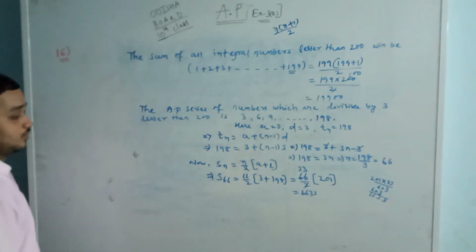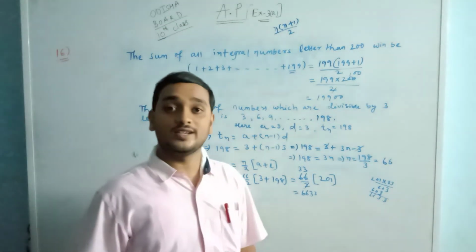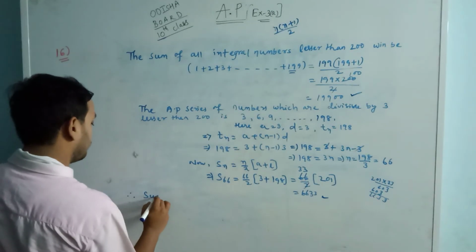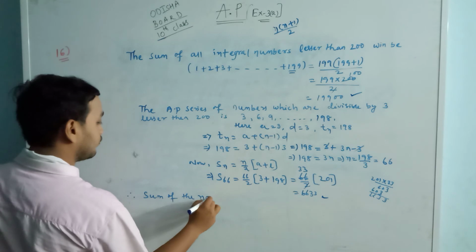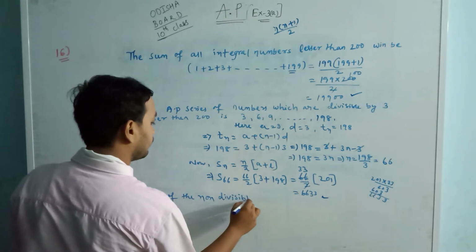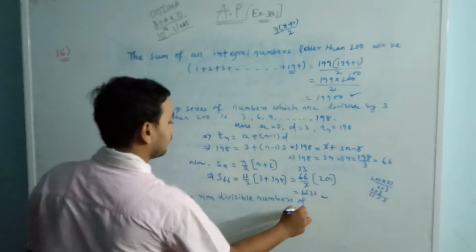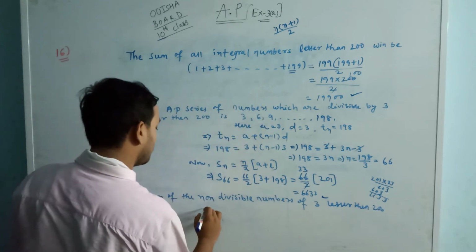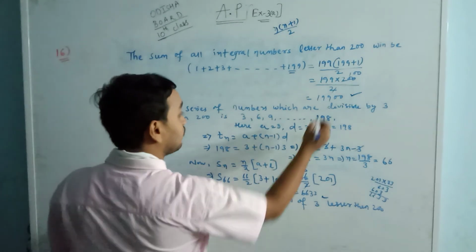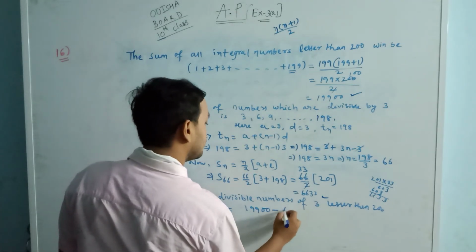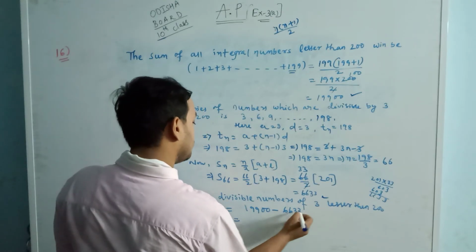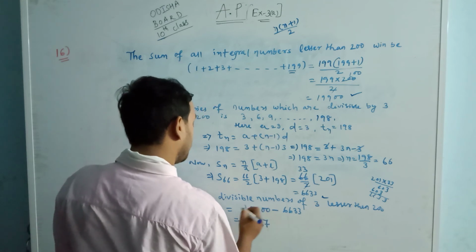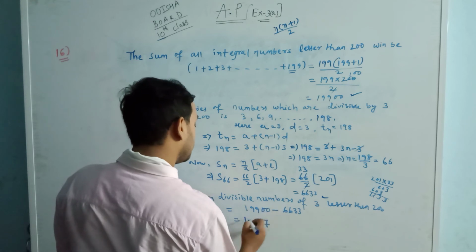Now what we have to do? For the sum of the non-divisible numbers, we have to subtract this from that. Therefore, the sum of the non-divisible numbers of 3 lesser than 200 is 19900 minus 6633.